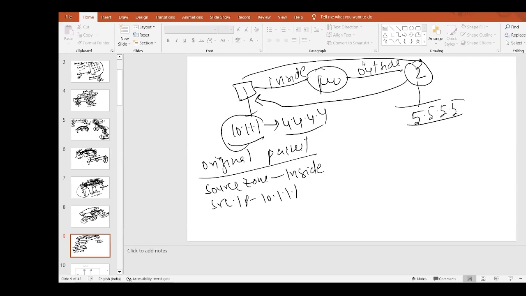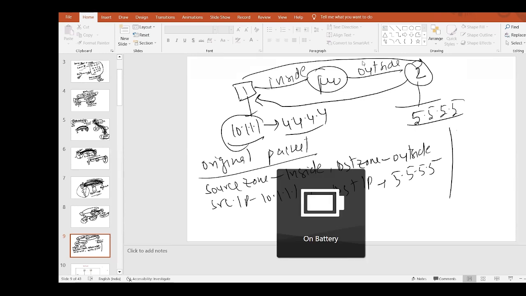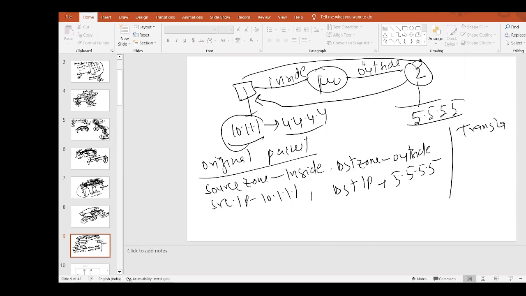Here the destination zone is outside, and the destination IP is 5.5.5.5. That is fine. That is my original packet. What would be my translated packet? The translated packet, as we are going for static NAT.